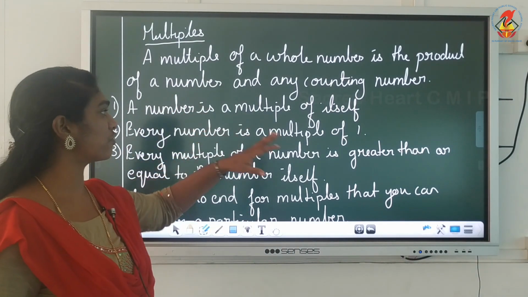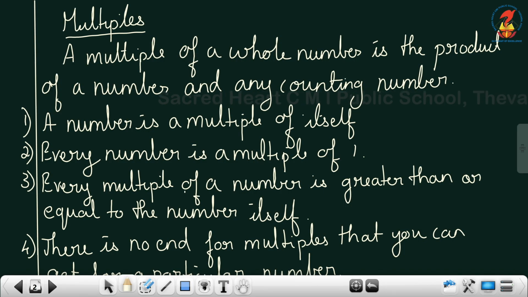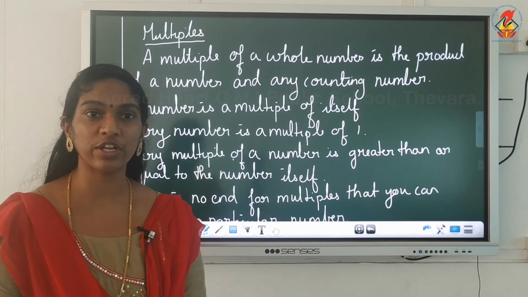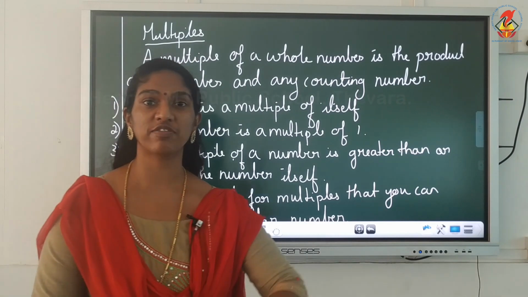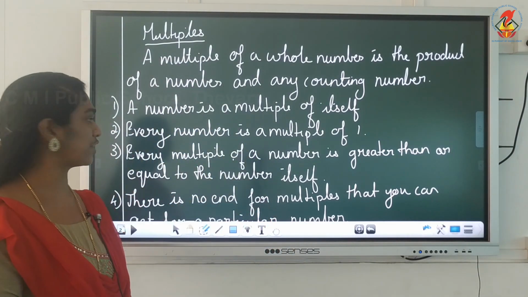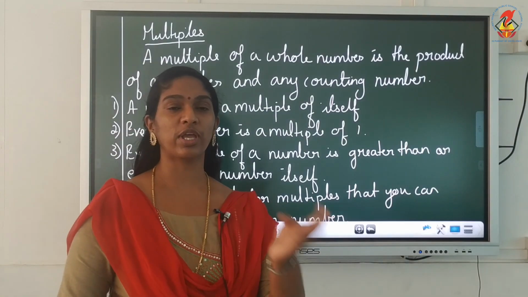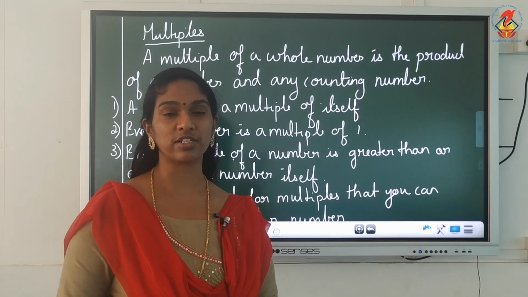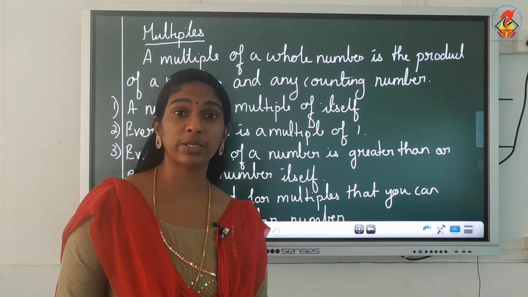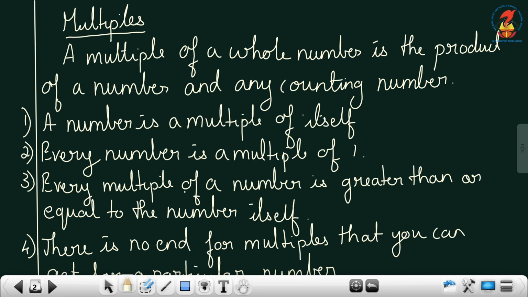There are some properties of multiples. A number is a multiple of itself. You take 5. 5 into 1 you get 5 itself, right? So I can say 5 is a multiple of 5 itself. A number is a multiple of itself. Then every number is a multiple of 1. You can multiply all the numbers by 1, right? So every number is a multiple of 1. Then every multiple of a number is greater than or equal to the number itself.